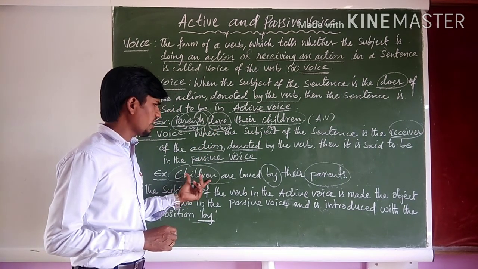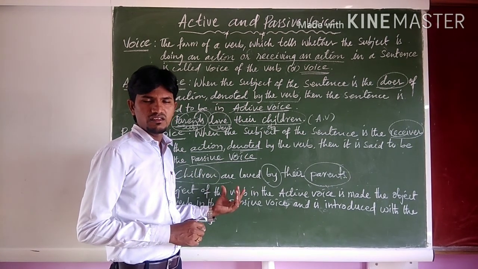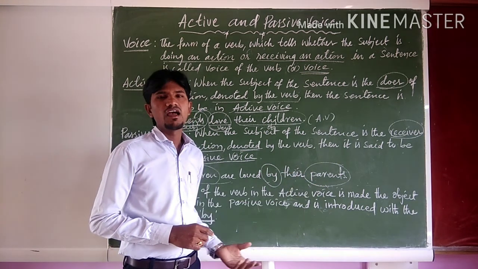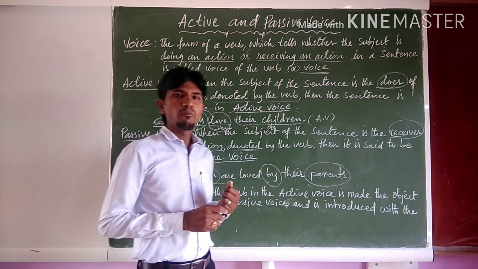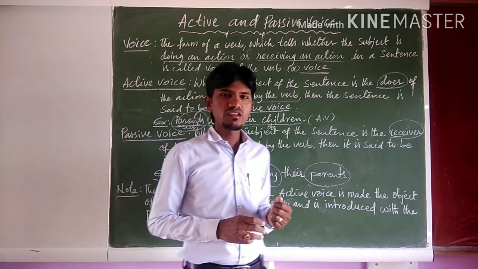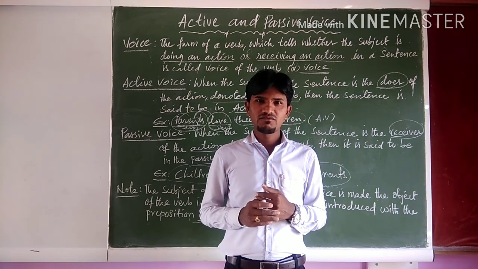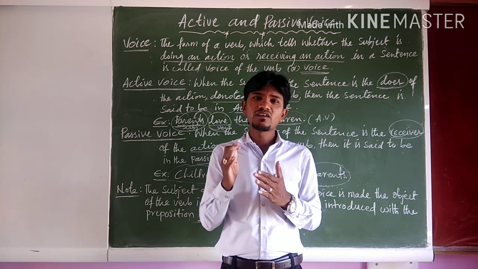And in the passive voice, we give importance to the receiver of the action, not who performed the action that much. Alright, so we use passive voice mostly when we are discussing history. For example, the war was fought over gold.